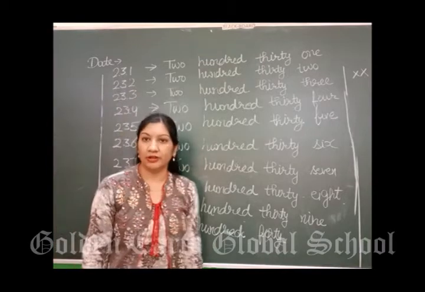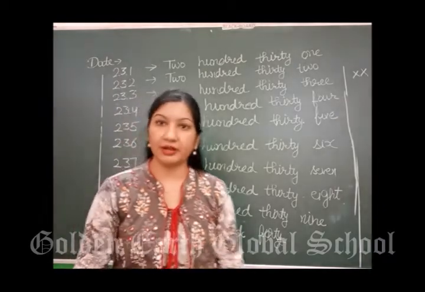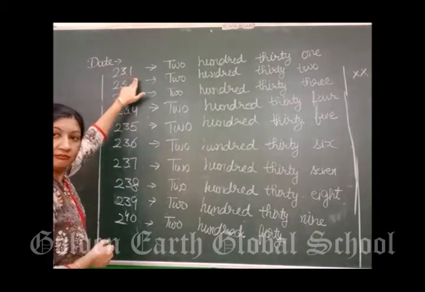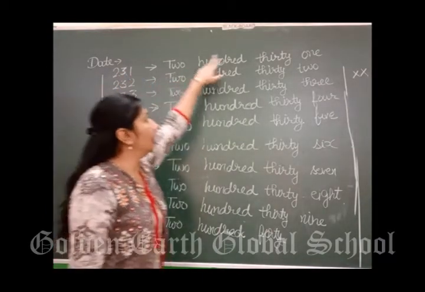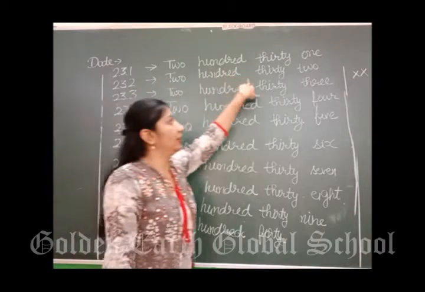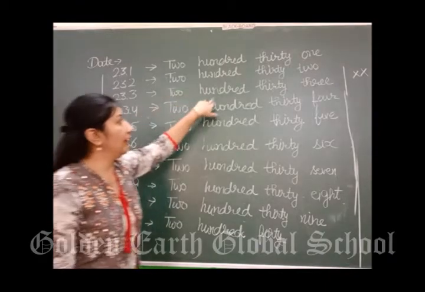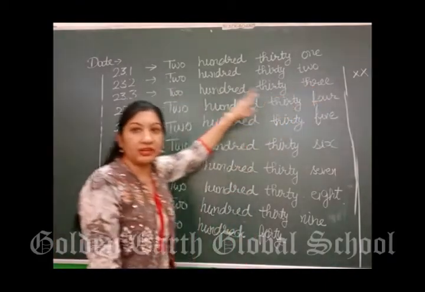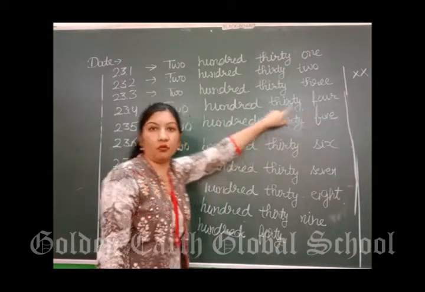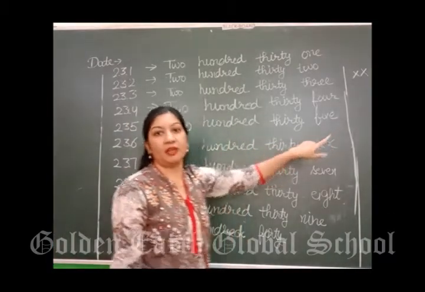We have done till 230. 30 के बाद क्या आता है? 31. We are doing 230. So it will be 231. How will we write it? 231. Next 232. 232 के बाद 233. 233. After 33 what will come? 34. 234. 34 के बाद 35. 235. 35 के बाद क्या आता है?